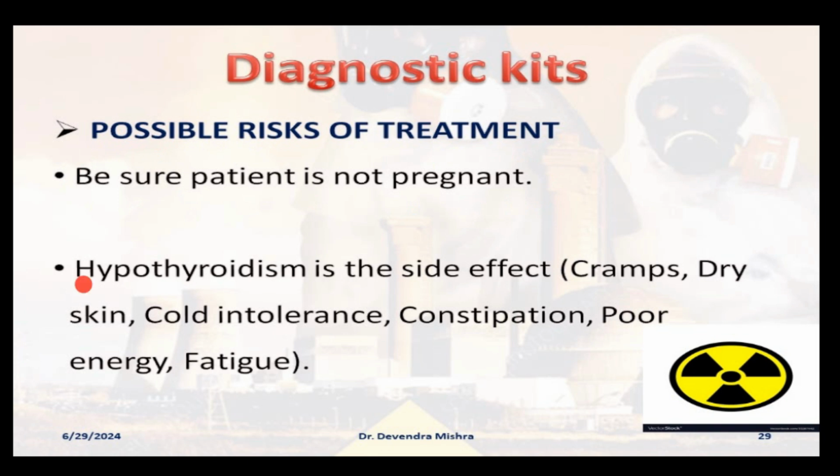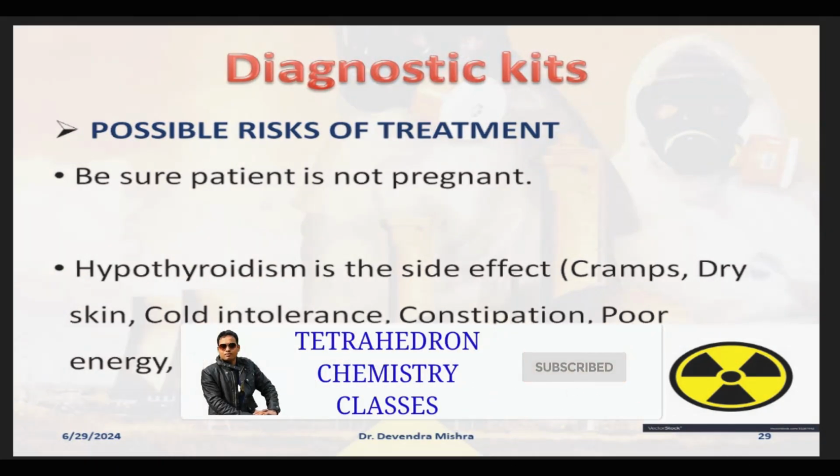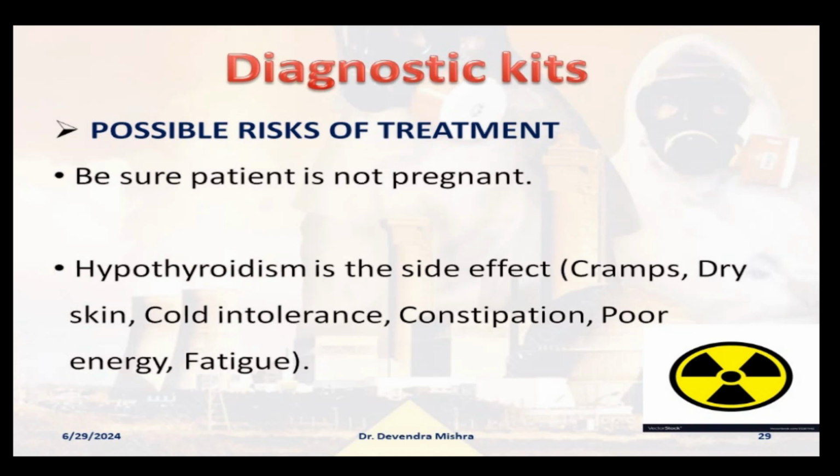Another problem is hypothyroidism, because you are treating hyperthyroidism, and sometimes a side effect may occur and your thyroid gland is suppressed to the extent that it gives you hypothyroidism. When hypothyroidism is there, you will develop symptoms just opposite to hyperthyroidism. You have seen that in hyperthyroidism the sufferer is heat intolerant. But when hypothyroidism is there, the person would feel cold all the time. It would be cold intolerance. That means needing heavy clothes all the time, heaters, sunlight, all these things that person will need now.